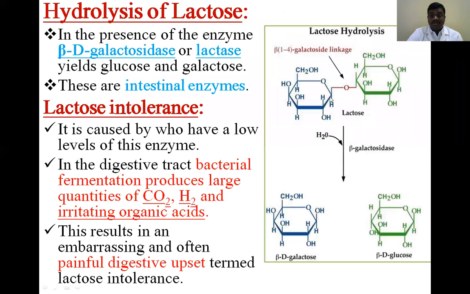For the breakdown of lactose, two enzymes are mainly required. What are they? Galactosidase or lactase. Then that produces galactose and glucose, two monosaccharides. When these two monosaccharides, galactose and glucose, combine together, that produces lactose.